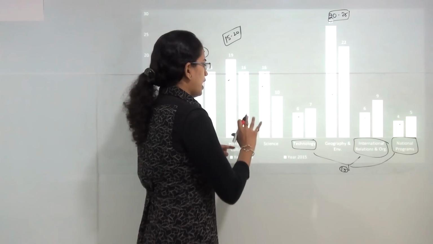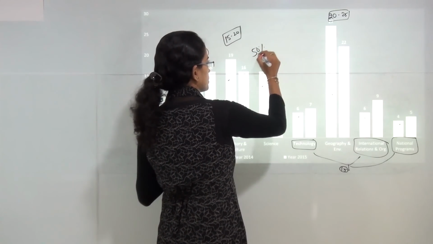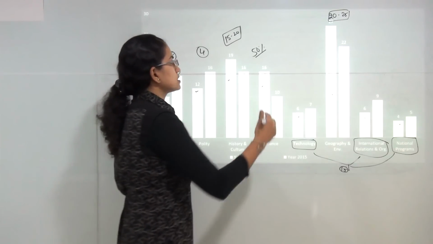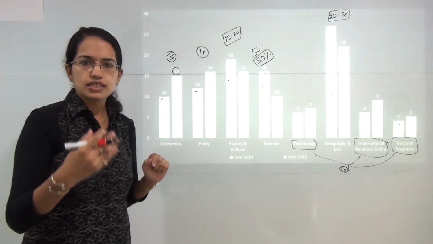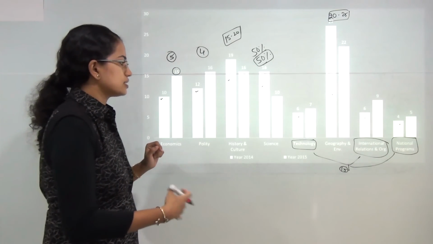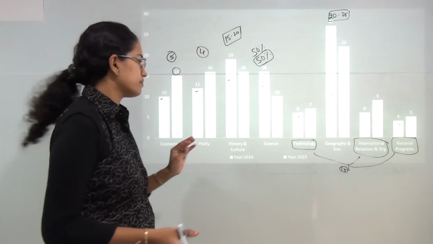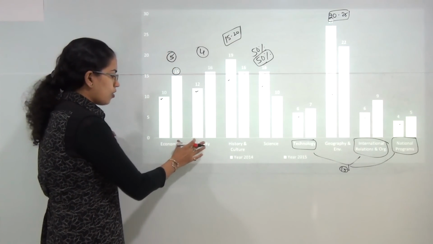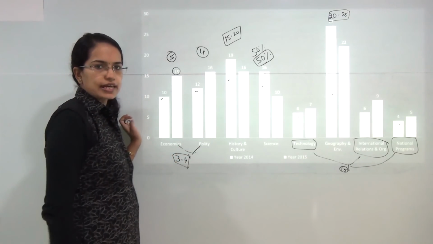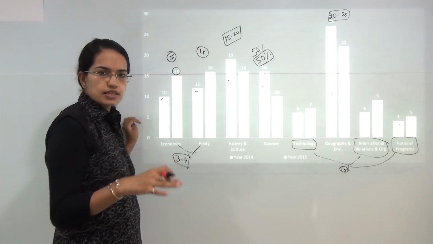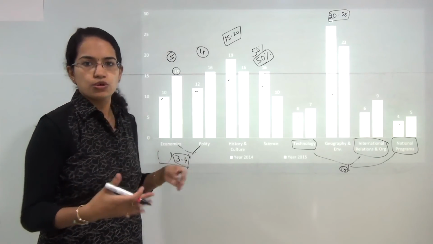For Science, I could say there is a kind of 50-50 division: 50% of questions from the conventional science topics and 50% based on recent developments in science, or recent things that were in the news in scientific areas. So for Science you have a 50-50 division. For Political Science and Economics also, you have around 3 to 4 questions from both Polity and Economics that are based on recent events or current happenings, and the remaining questions are based on conventional topics or the core subject.